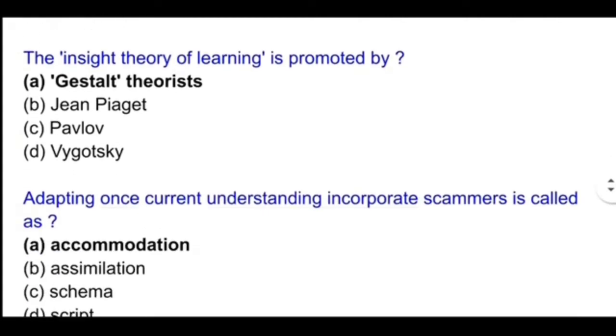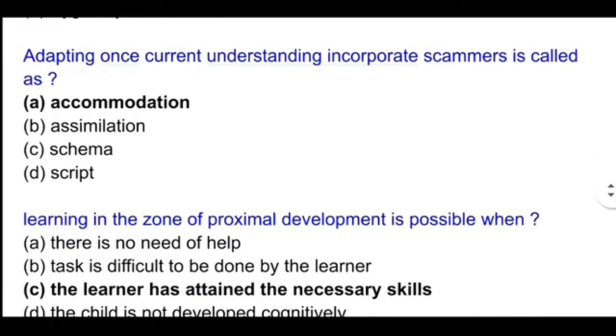The insight theory of learning is promoted by. So the correct option will be Gestalt theorists. They promoted the insight theory of learning. Okay, next question. Adapting one's current understanding to incorporate schemas is called as. Here the schemas spelling is not correct, so understand it, that will be schema. Okay, so here the correct option will be accommodation.